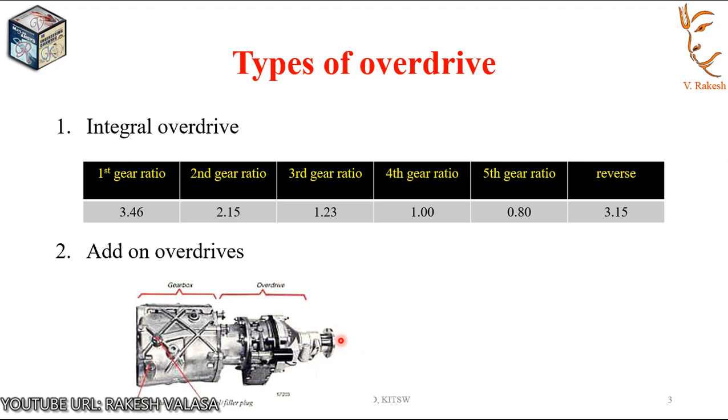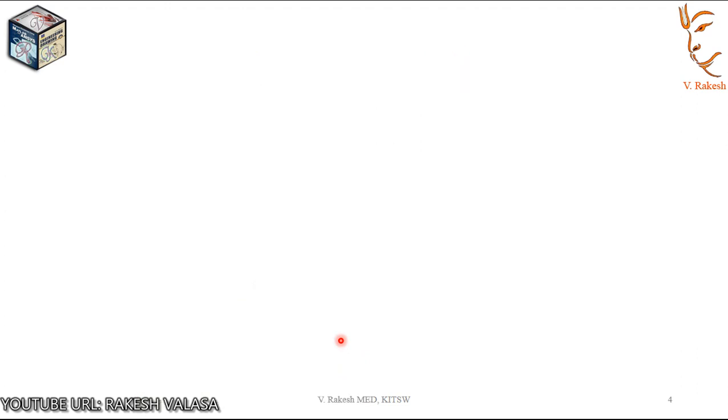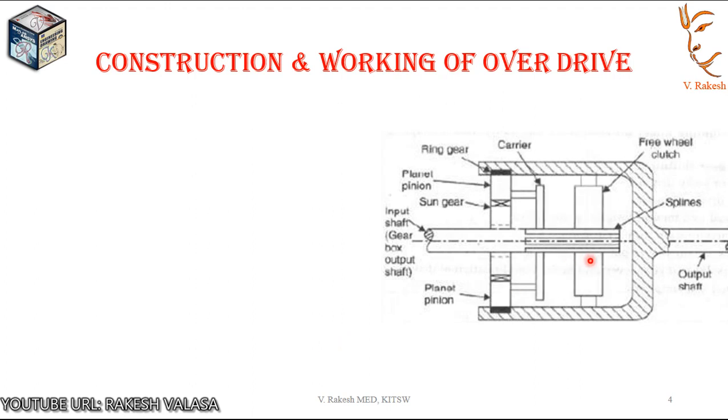Now see the construction and working of overdrive. See here, this is the 2D figure of overdrive. It consists of a planetary gearbox or epicyclic gear. This is the gearbox output shaft. This is the overdrive output shaft. This input shaft has splines. On these splines, the sun gear, carrier, and free wheel clutch are available on this input shaft.